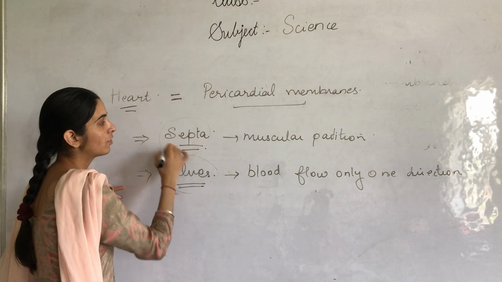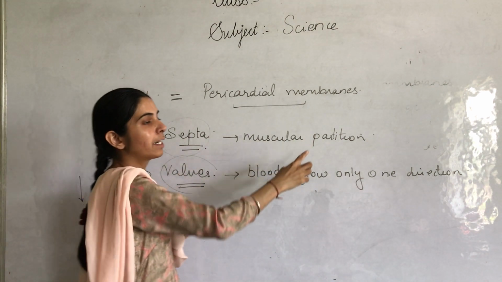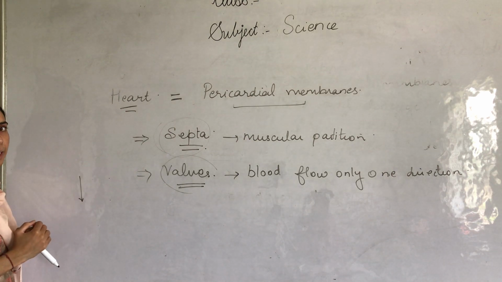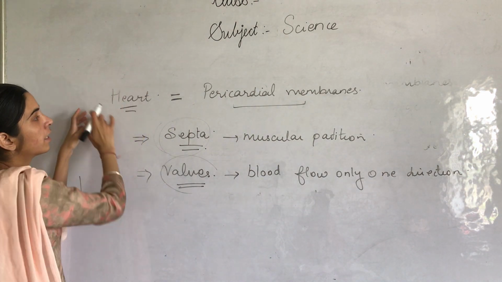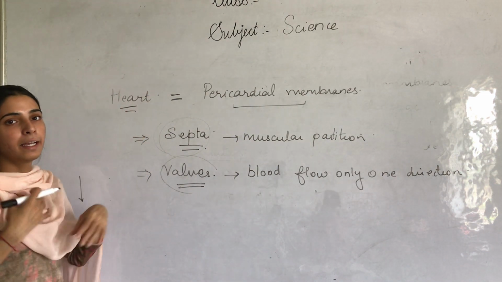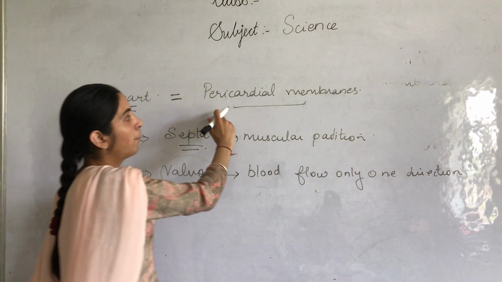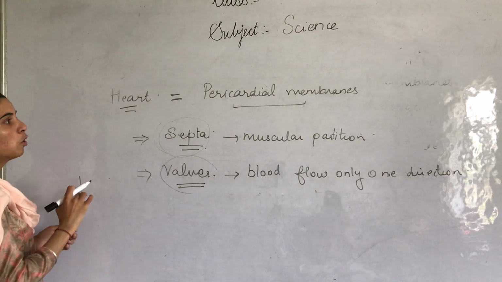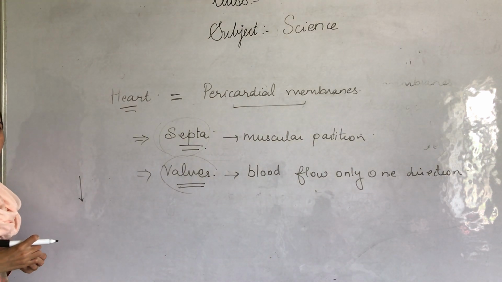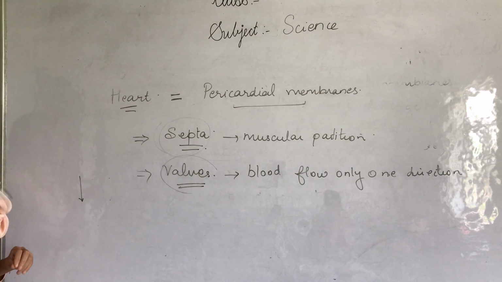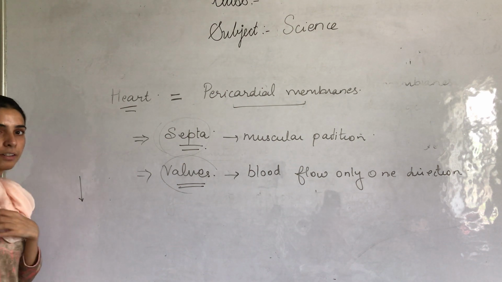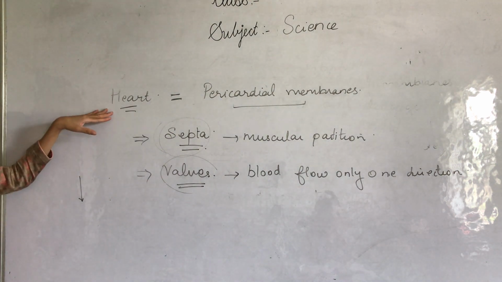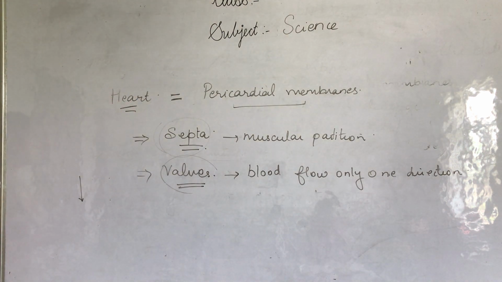The septa make sure that all four chambers are separate, and our heart is covered by the pericardial membranes. The function of these pericardial membranes is to protect the heart. Why do they protect the heart? From various injuries, from any type of pressure, or from shock. They prevent the heart from shocks.